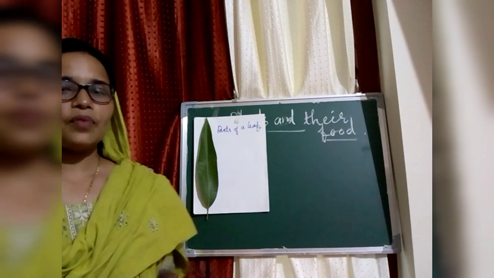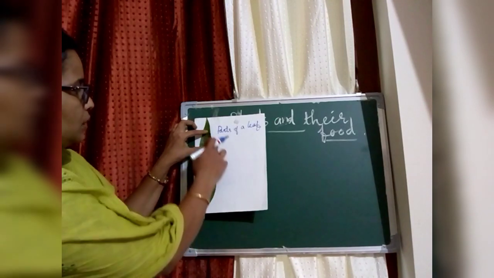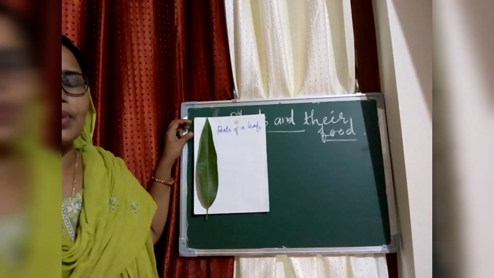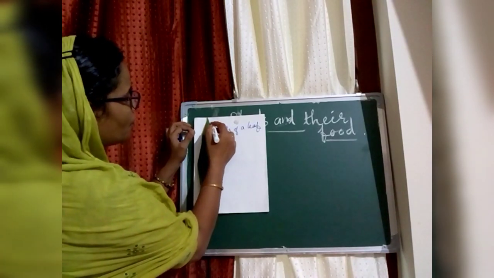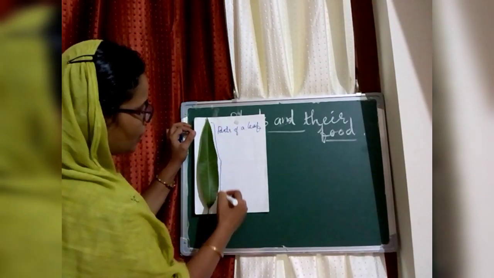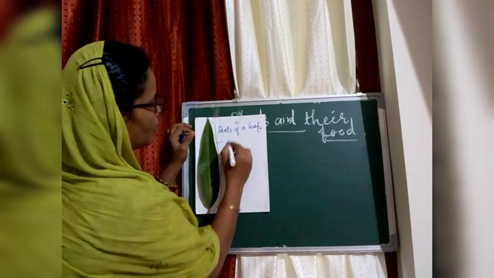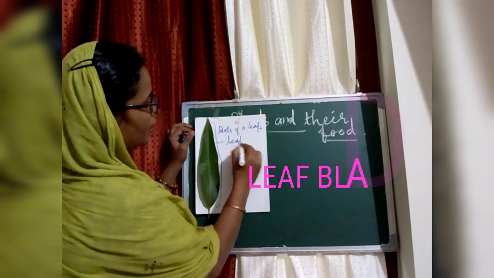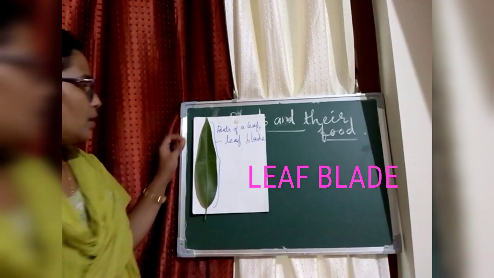What are they? The first part, the green part, we can see a flat surface of the leaf. This flat surface of the leaf is called leaf blade. What do we say? Leaf blade. Hope you can see it.